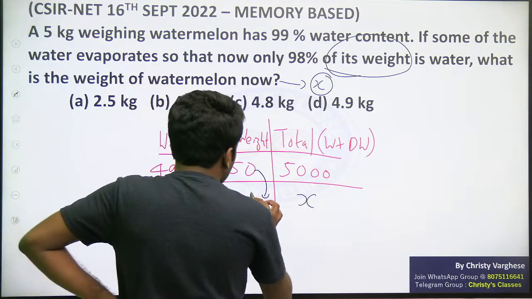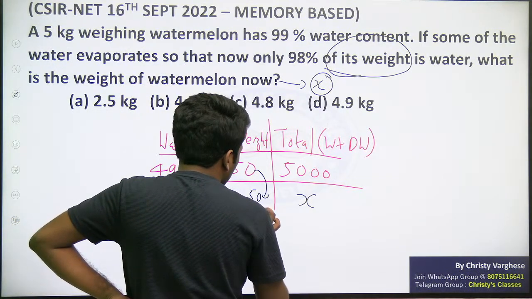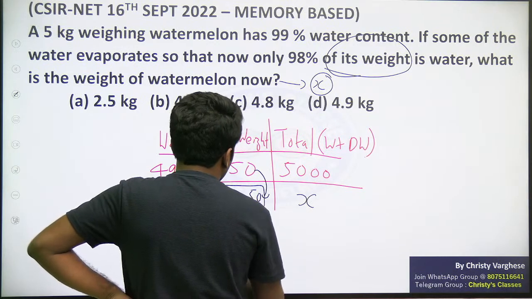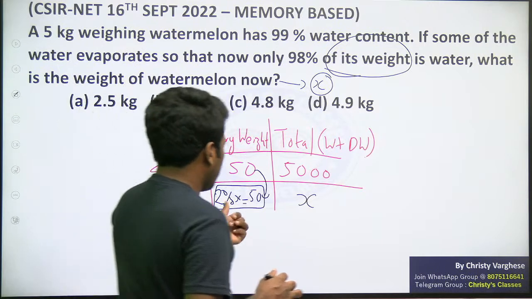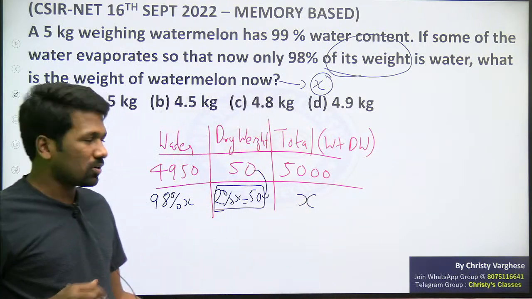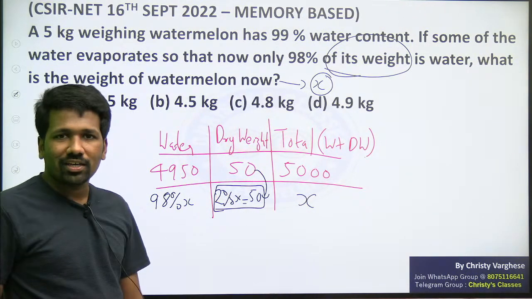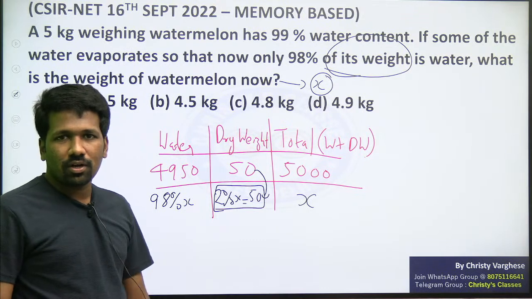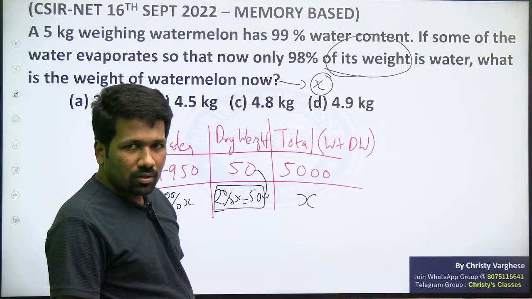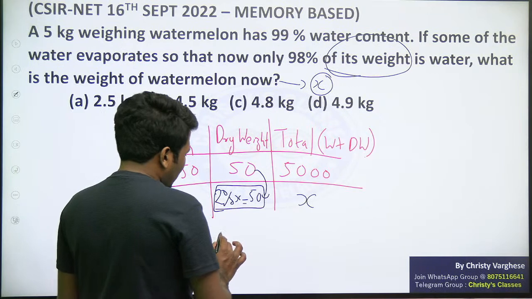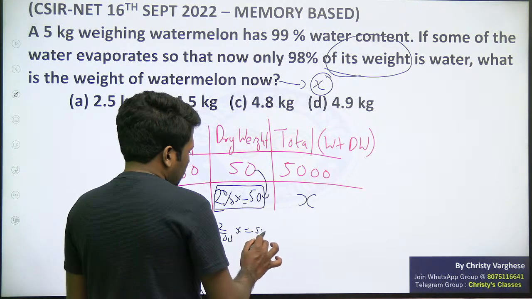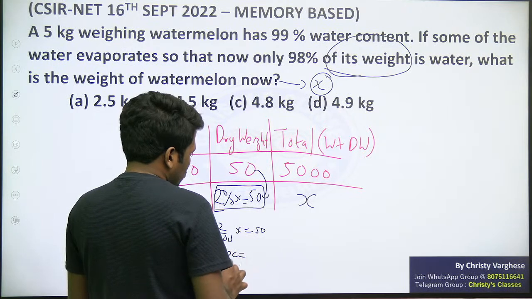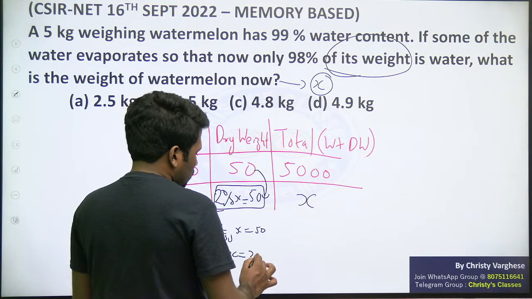So 50 kg will remain 50 kg itself. So this 2% of x is equal to 50 is an equation you can make now. Then from that you can find the value of x, because you got an equation involving x. One equation, one unknown. Using school day math, 2 by 100 x equal to 50. Cross multiply and the value of x is 5000 by 2, which is 2500.